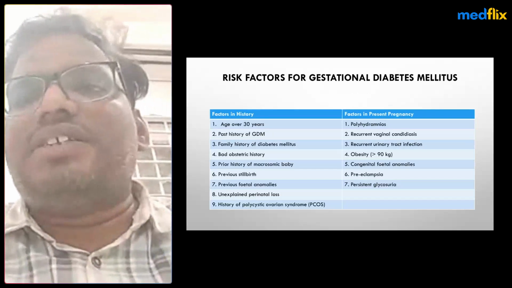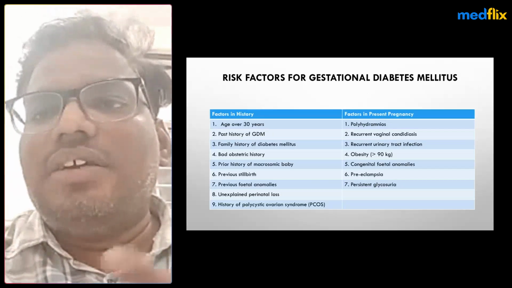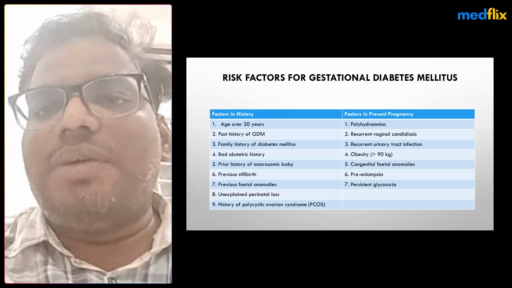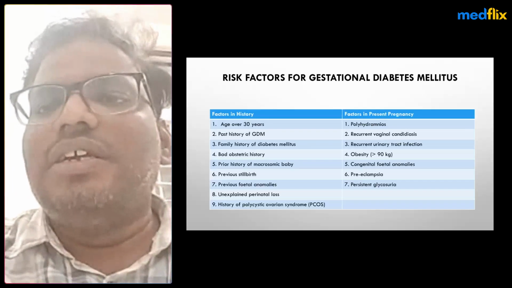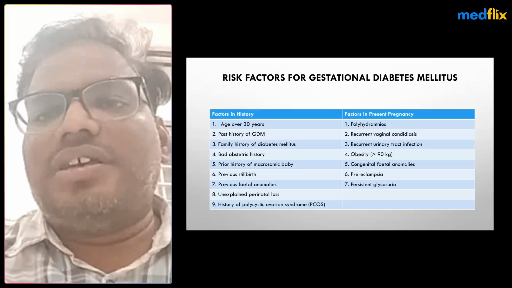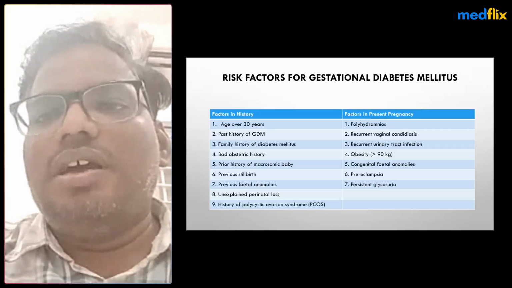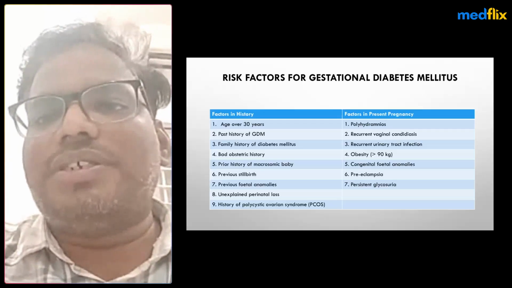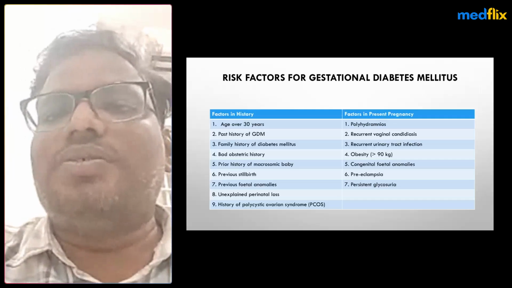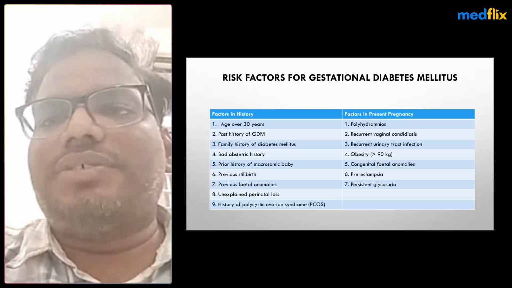The risk factors for gestational diabetes are mainly age and history: age more than 30 years, past history of gestational diabetes, family history of diabetes mellitus, and any bad obstetric history like stillbirth or recurrent fetal losses, prior history of a macrosomic baby, previous fetal malformations, unexplained perinatal losses, and history of polycystic ovarian disease. These are the historical risk factors for gestational diabetes.